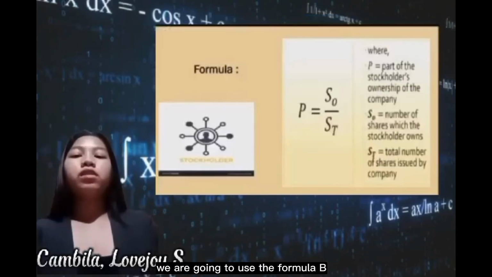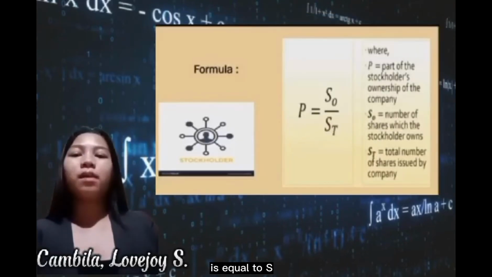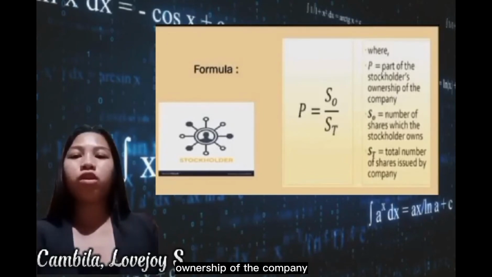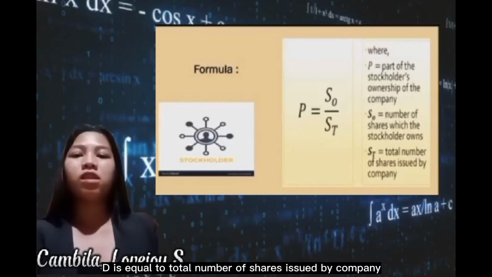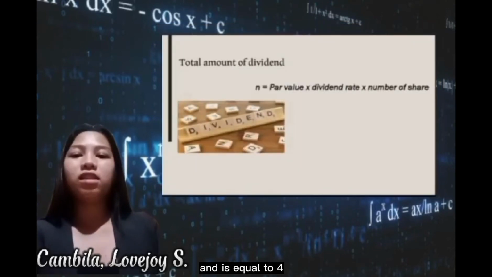We are going to use the formula P is equal to S sub O over S sub T, where P is equal to the part of the company owned by the stockholder, S sub O is equal to the number of shares which the stockholder owns, and S sub T is equal to the total number of shares issued by the company. This is another formula: N is equal to par value times dividend rate times number of shares.